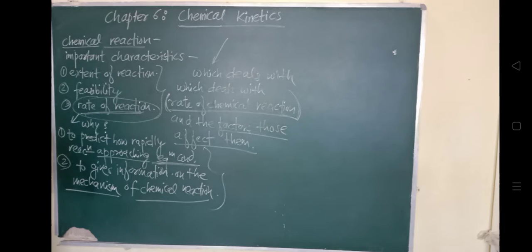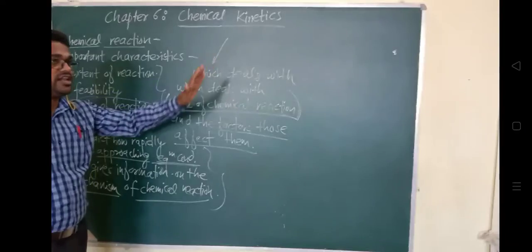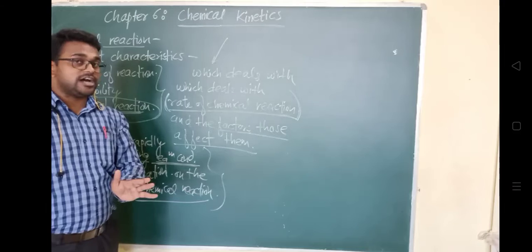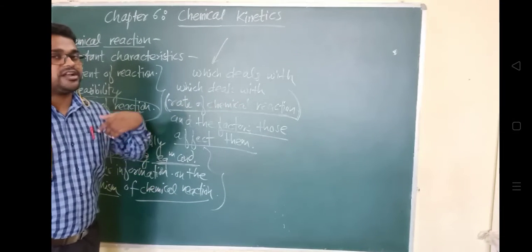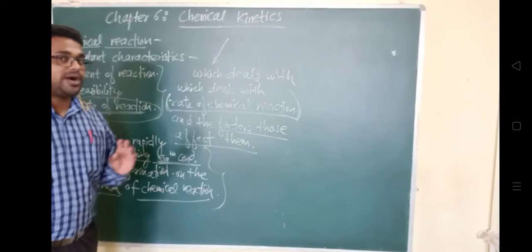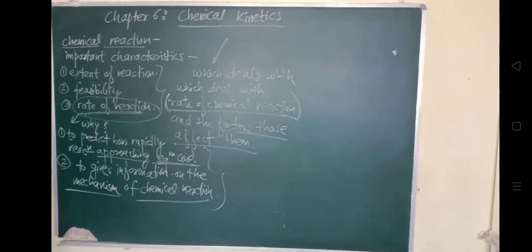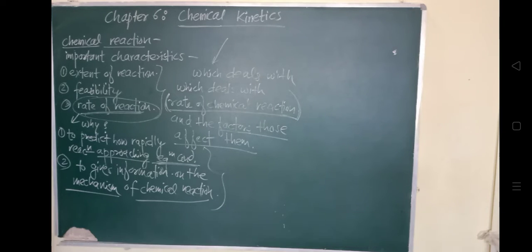That is the part of what? Chemical kinetics. So in chemical kinetics we are dealing with the rate of reaction and the different factors that are affecting this rate of chemical reaction. कैसे rate increase हो रहा है, कैसे rate decrease हो रहा है, what are the factors? So that we will study through this chapter. A number of reactions occur as a sequence of elementary steps constituting the mechanism of the reactions. We know that. So we'll first understand the rate of reaction.